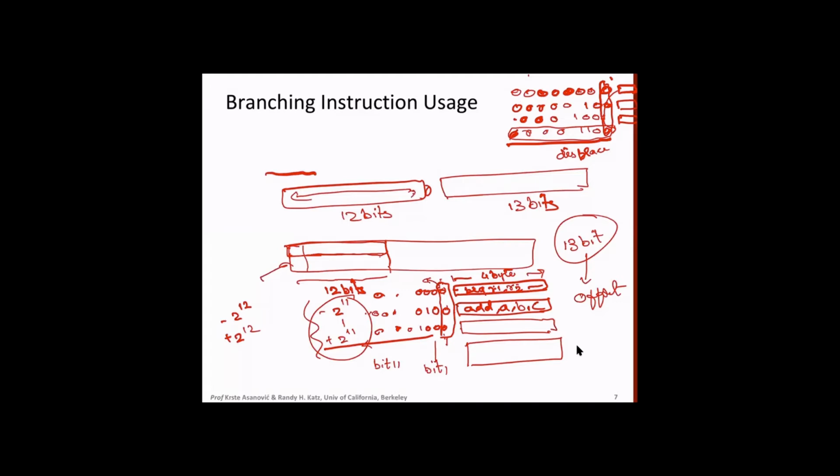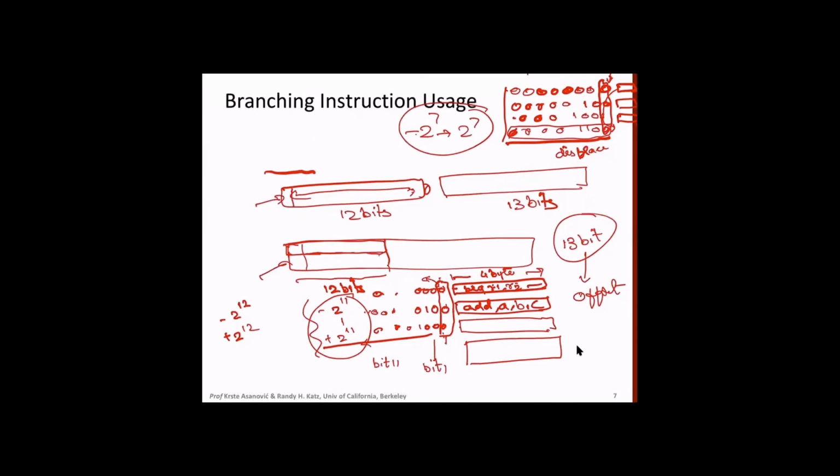Now my range, in this case, was that the maximum locations I can jump is 2 raised power 8, provided I have an unsigned number. But we are using signed numbers, so we can go from minus 2 raised power 7 to 2 raised power 7 in the ordinary case. Now, with omitting the 0 from the coding, and the last bit that we are adding, which can be 0 or 1, we get a higher range.